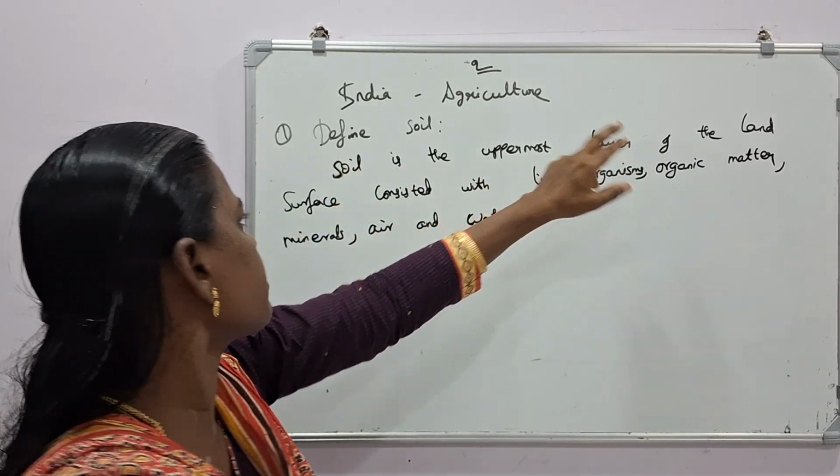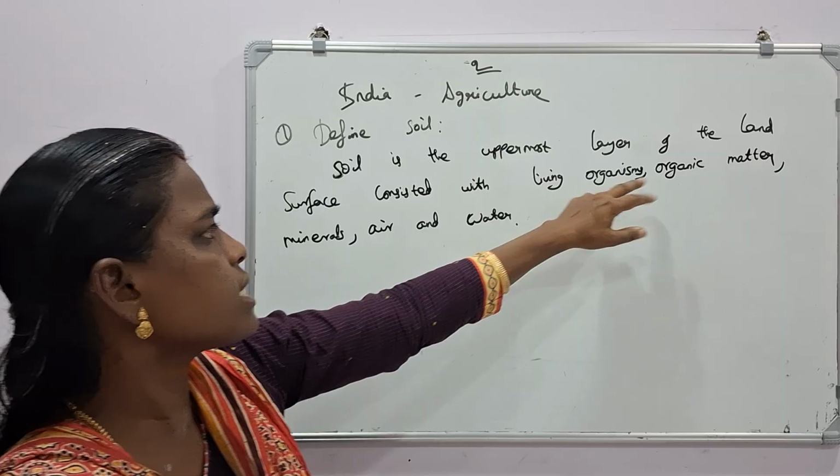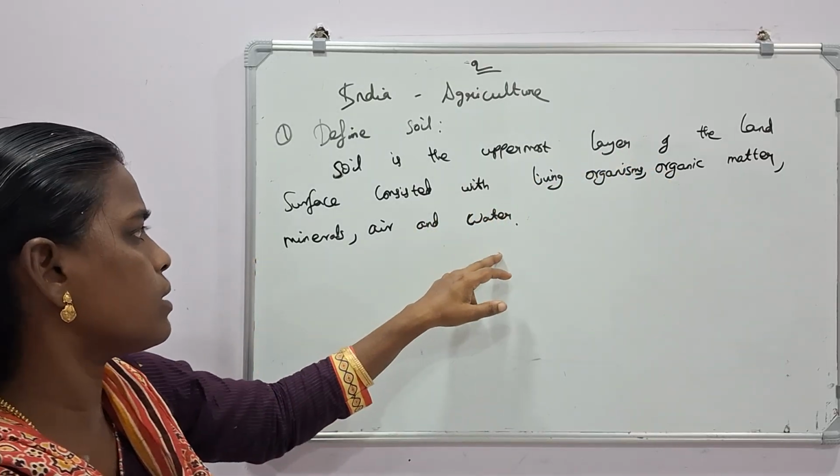Soil is the uppermost layer of the land surface consisting of living organisms, organic matter, minerals, air and water.